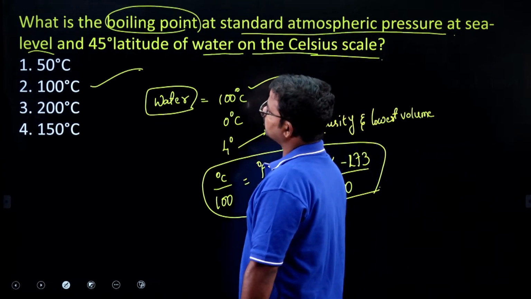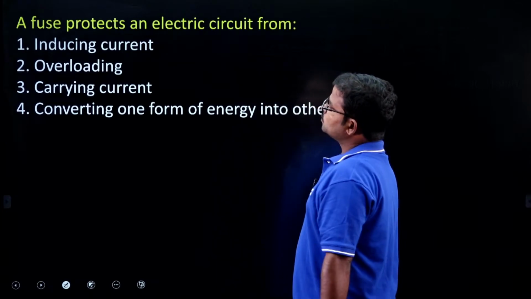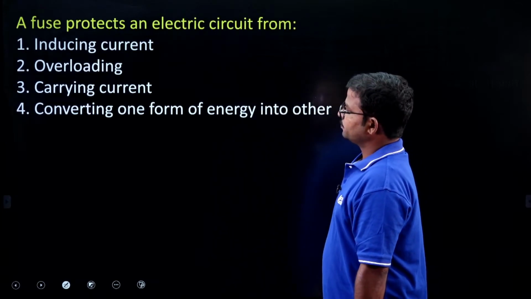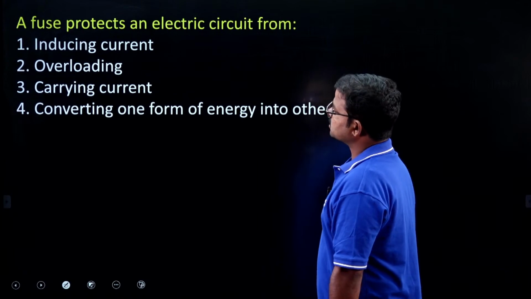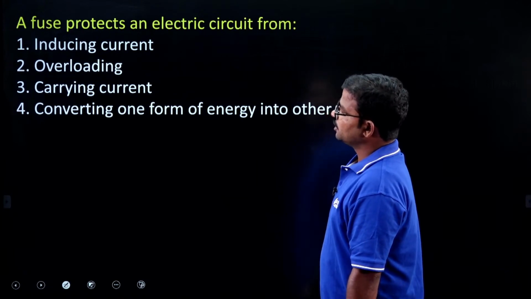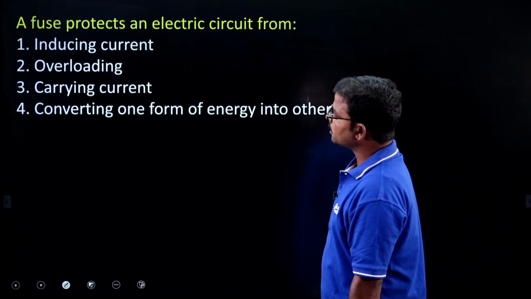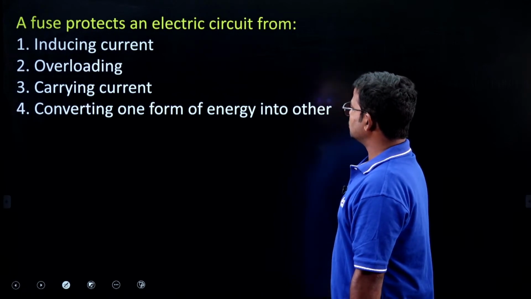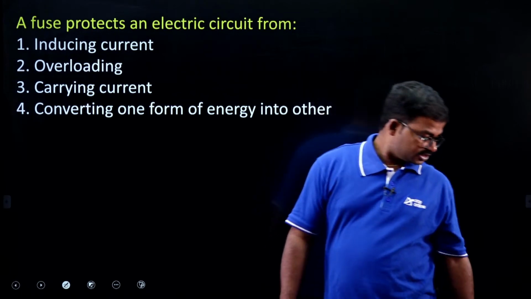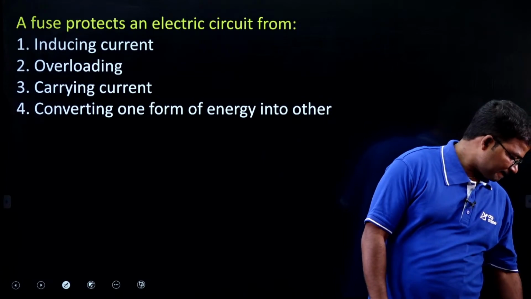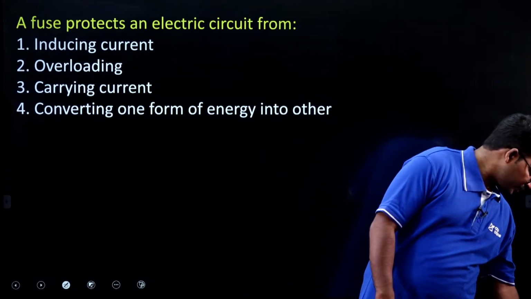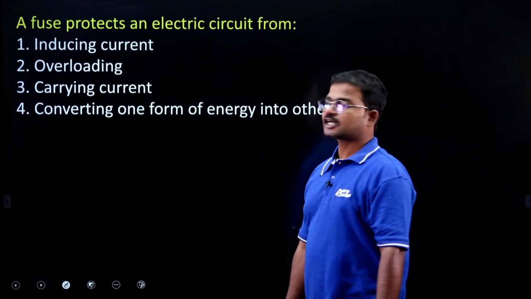Yes, next one. A fuse protects an electric circuit from, here they mentioned, inducing current, overloading, carrying current, converting one form of energy into another. So which is the correct option here?